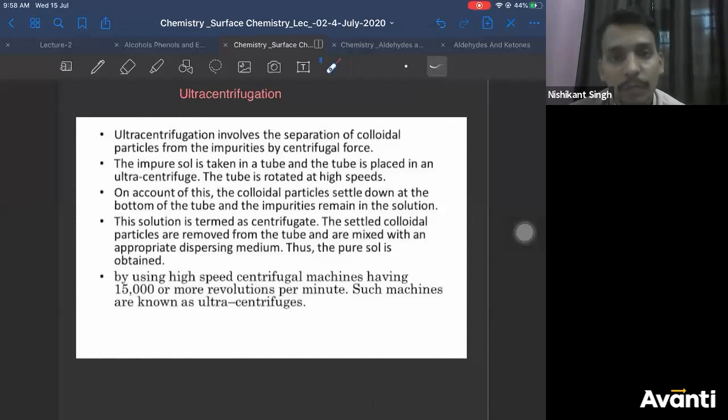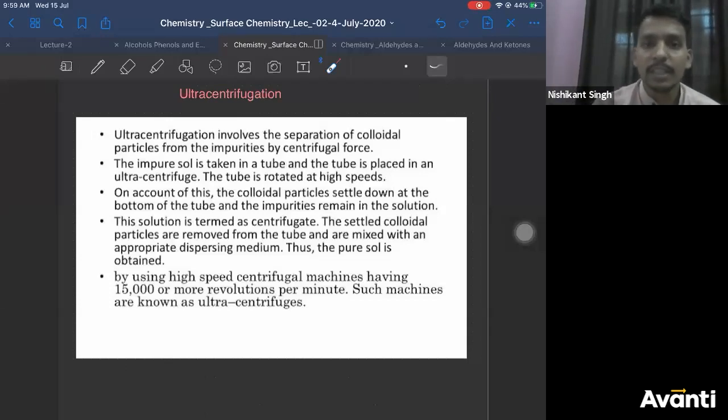What are the applications of this? The applications of ultracentrifugation, there is something called Cottrell smoke precipitator, right? There you use this for purification of the colloids. Okay, but that's not required at this point. Most likely in applications of colloids, you'll get to know. Blood serum test. Yeah, same thing. I said most of its application is found in blood, right? To judge how much colloidal particles are there, to purify your blood, all those things.